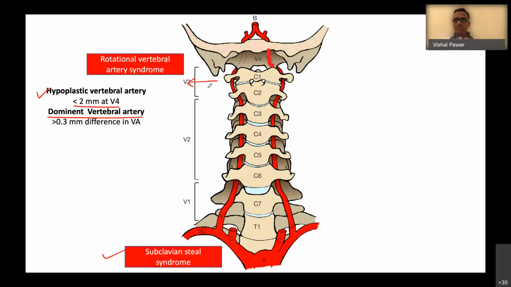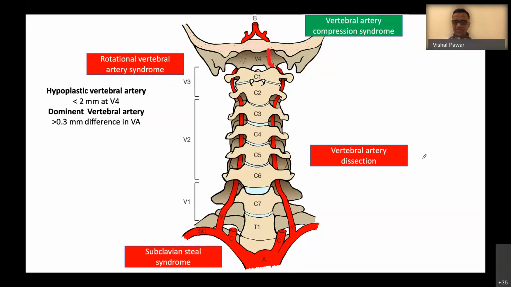Okay, so turning the neck to one side can cause this rotational vertebral artery symptoms. Then coming to the next syndrome which is associated with vertebral arteries, vertebral artery dissections. So these are the 3 syndromes which we are aware of, but there is one more syndrome called vertebral artery compression syndrome. Okay, and it's a relatively new syndrome.